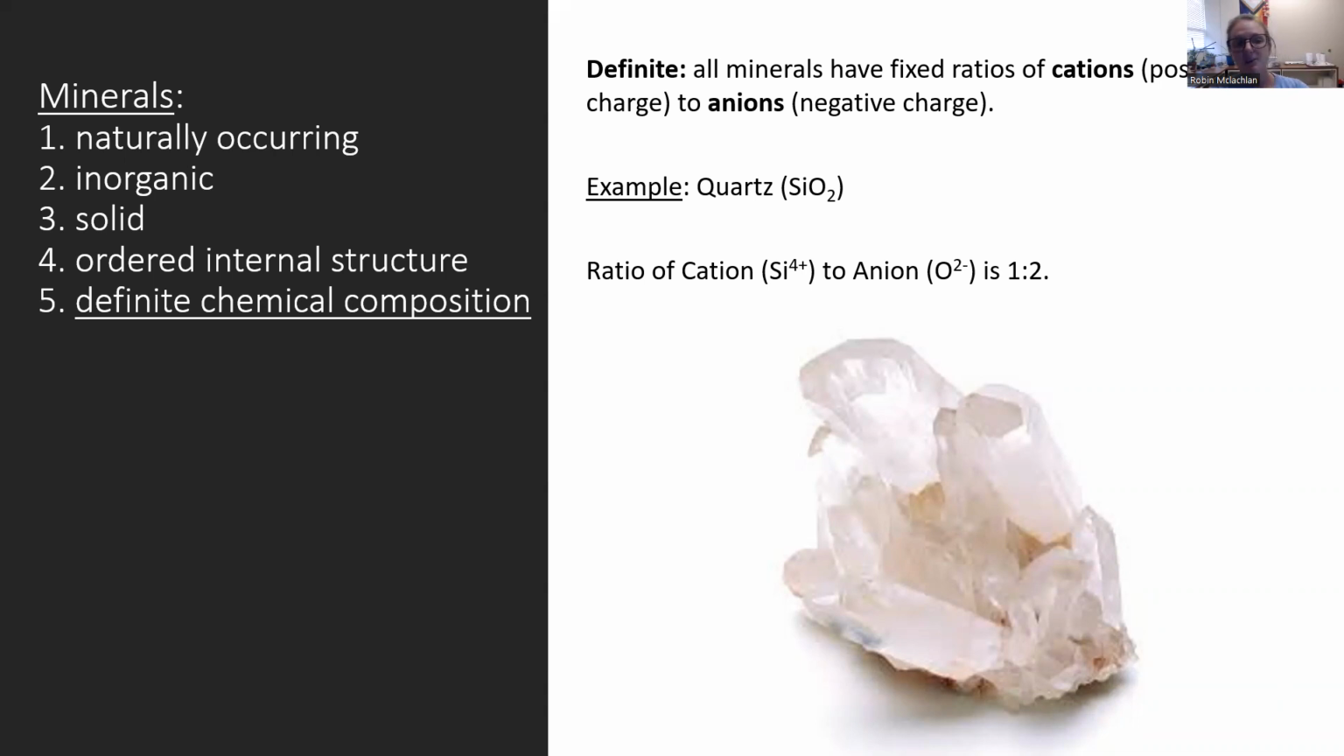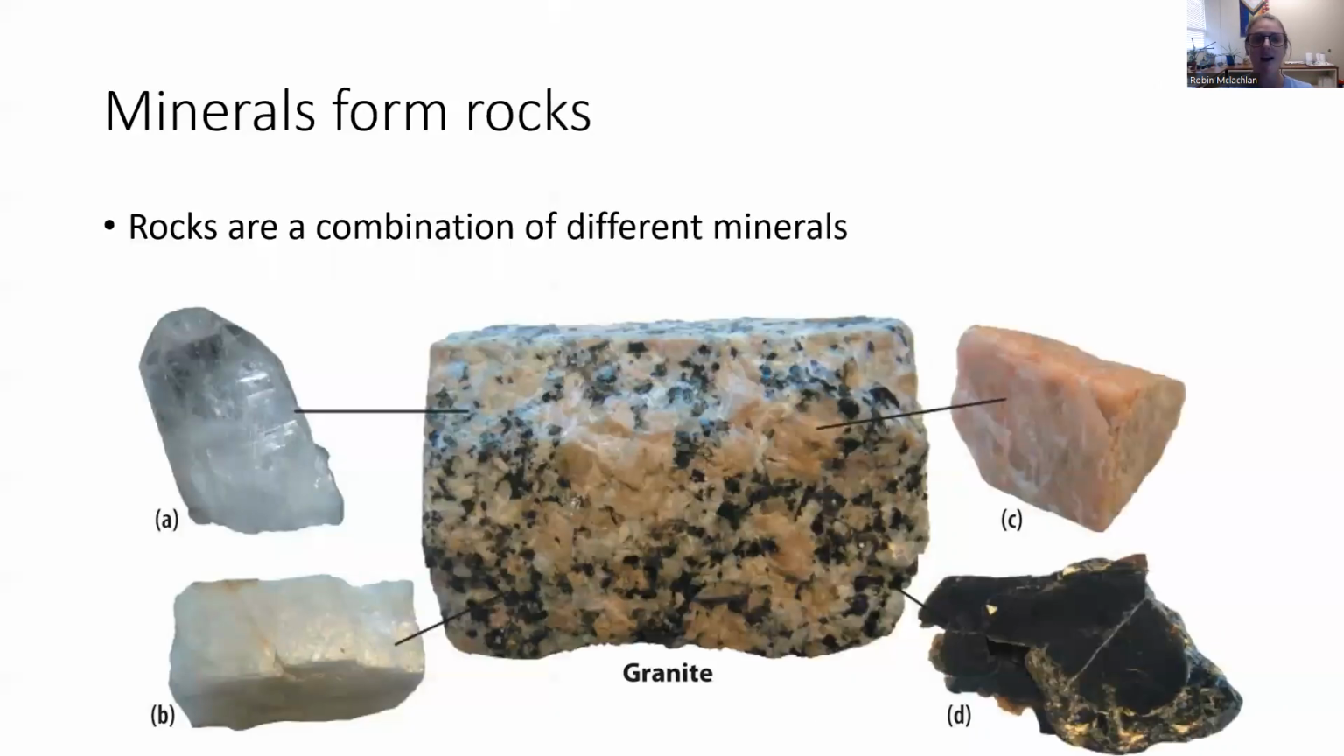Okay? Now, if something is all 5 of these things, naturally occurring, inorganic, solid, ordered internal structure, definite chemical composition, then we consider it a mineral. And minerals are important because not only do we use them as resources in our everyday life, they are what make up rocks. So if you ever really looked at a rock, you'll notice that many of them are speckles of different colors. For example, granite has a little bit of white, a little bit of clear, a little bit of pink, a little bit of black. All of those different colors are different minerals. So rocks are just aggregates of minerals.